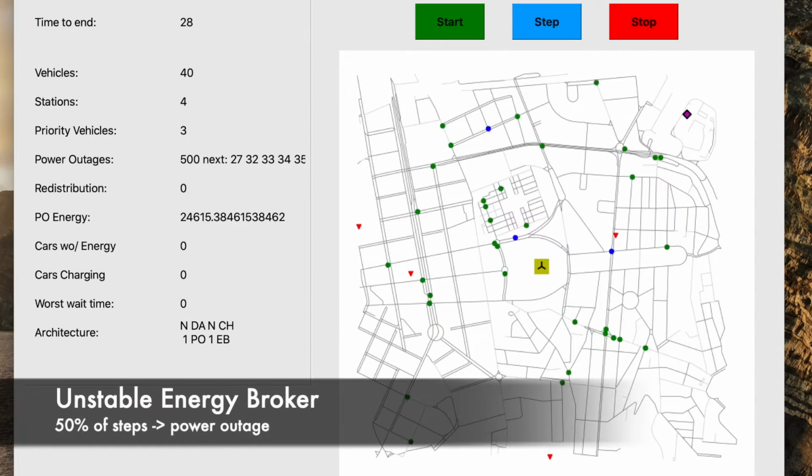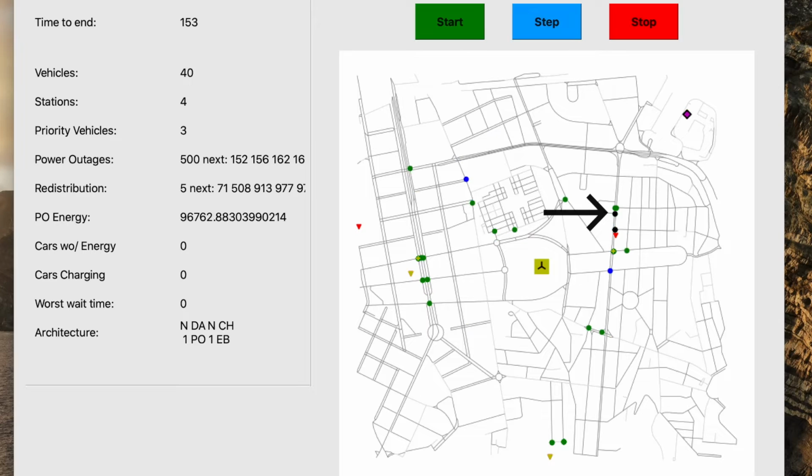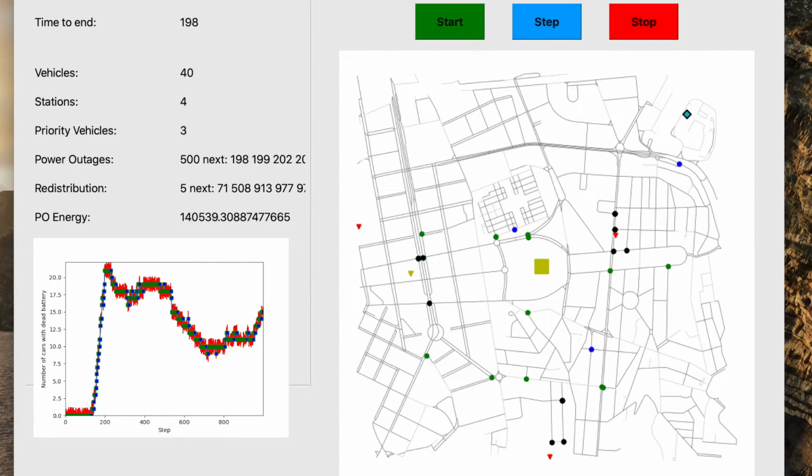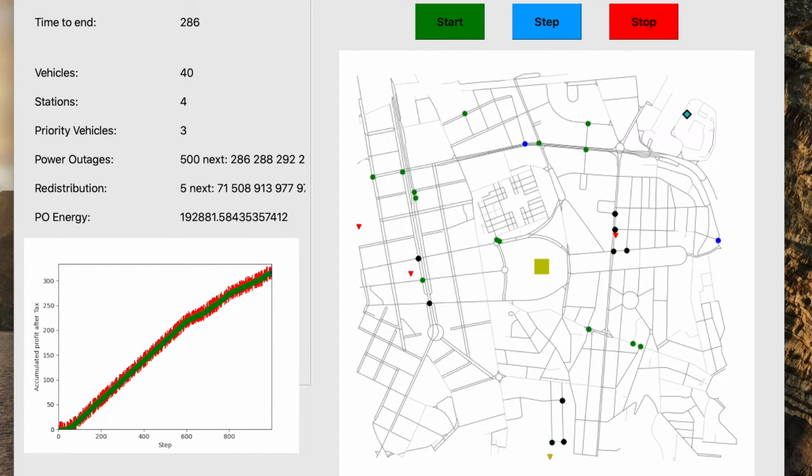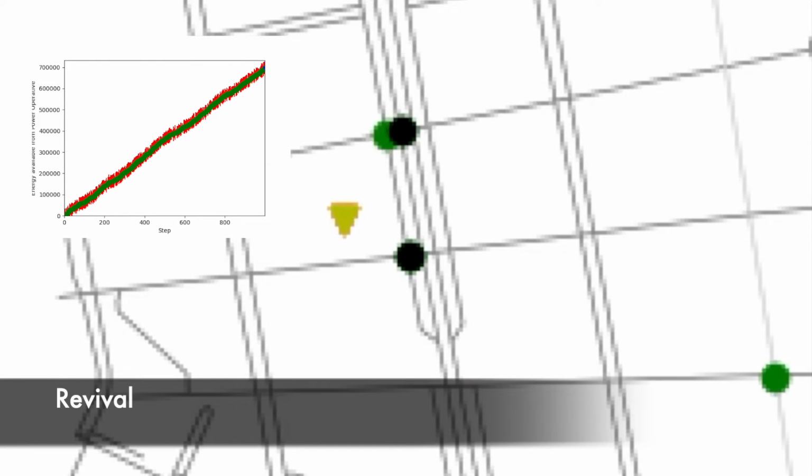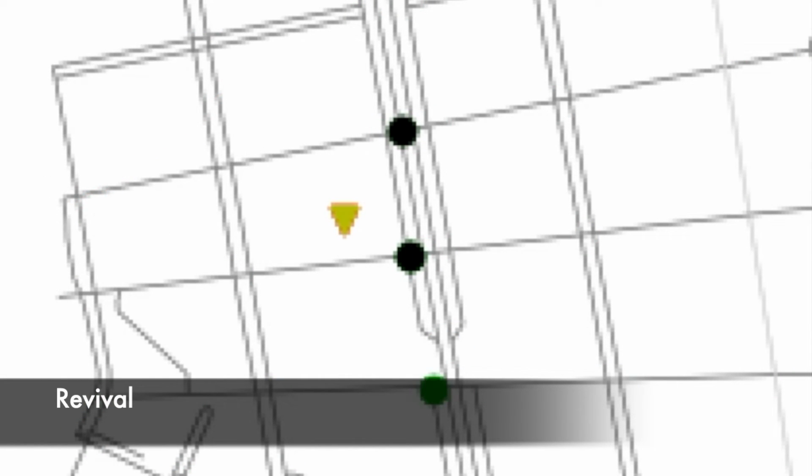Now let's use a more complex example. Here we have an unstable simulation with 50% of outages and cars stop because the charger stations have no energy to charge them. At the left we can see a graph that shows us the increase in the dead cars over time. This is expected because of the 50% of outages. And even with this many outages, we can still make profits. Because of the good management of the power operative, some cars manage to survive.